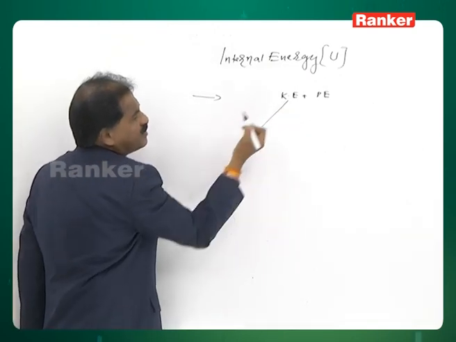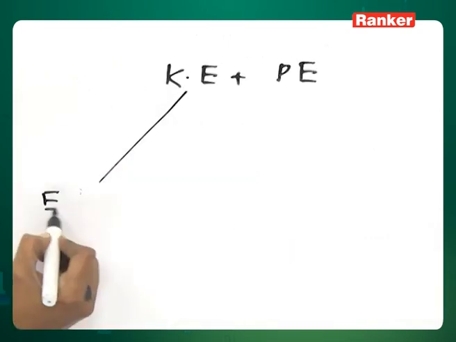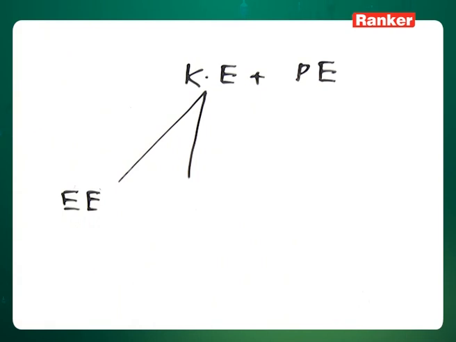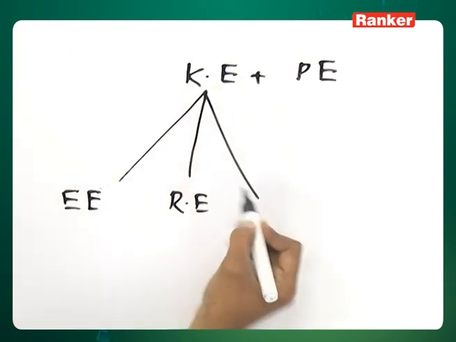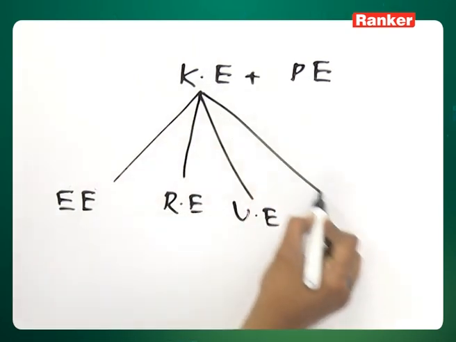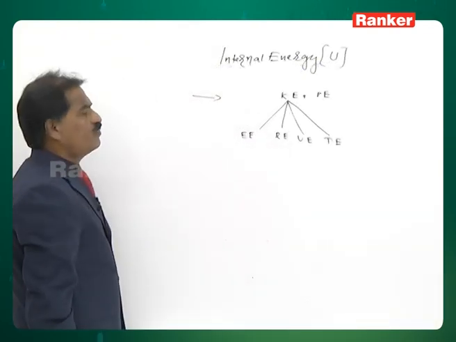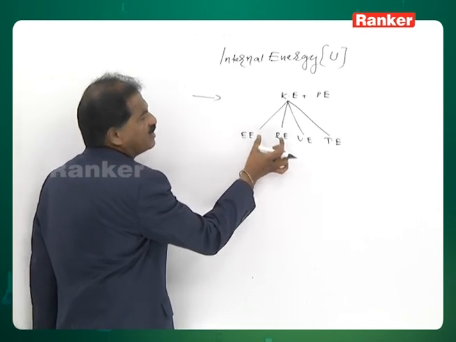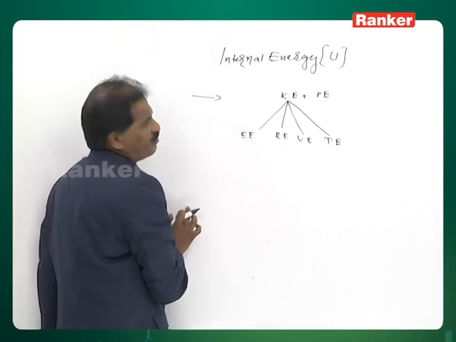If some amount exists as kinetic energy, a part of the kinetic energy exists as the electronic energy and a small portion will exist as the rotational energy and a small portion will exist as the vibrational energy and a small portion will exist as the translational energy. Therefore, kinetic energies again exist in various forms as electronic energy, rotational energy, vibrational energy, translational energy.